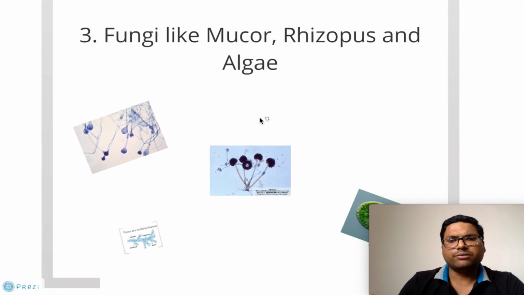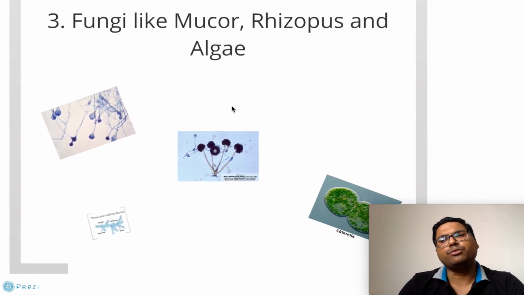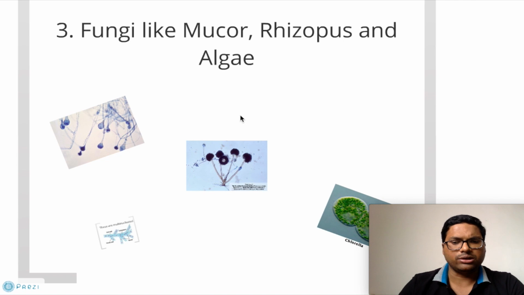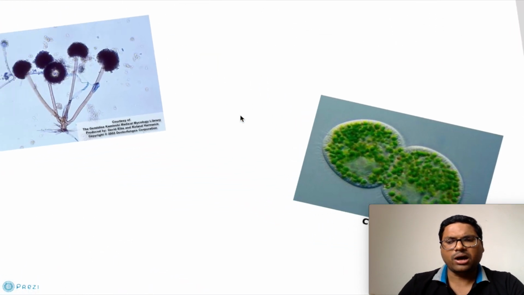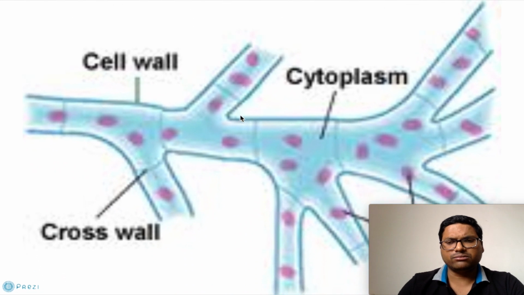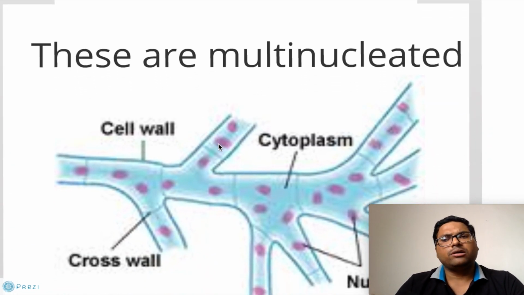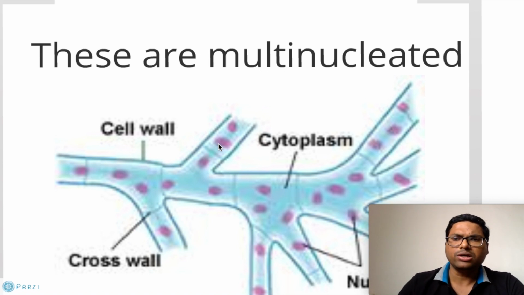Then the third one is fungi, like mucor and rhizopus, as well as some algae. They show an exception to the cell theory, in that most of the fungi show an arrangement that is multinucleated. This is actually against the cell theory, which states that a cell has primarily only one nucleus and all the cytoplasm consisting of cell organelles. Over here we find that the fungi are multinucleated. So they are showing an exception to the cell theory.